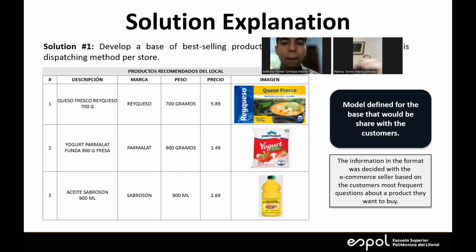Now we have here a little model of how the solution is going to be explained. It is mostly how much information they are going to have. We wanted to narrow it as much as possible, so it's really simple also for the client. And the only things that they're going to ask are the brand, the weight, and the price.